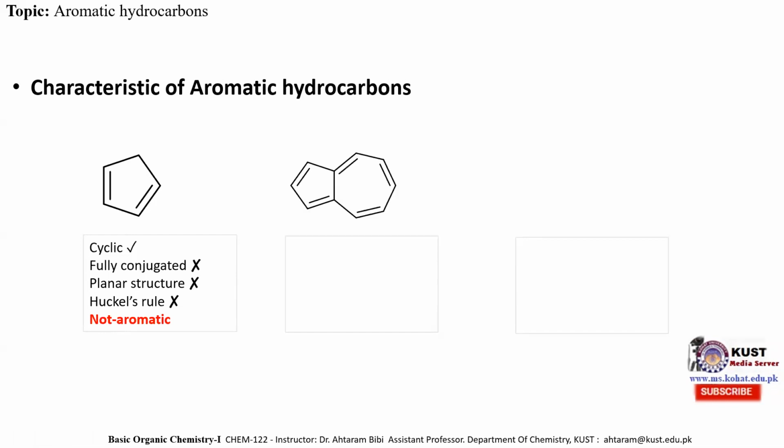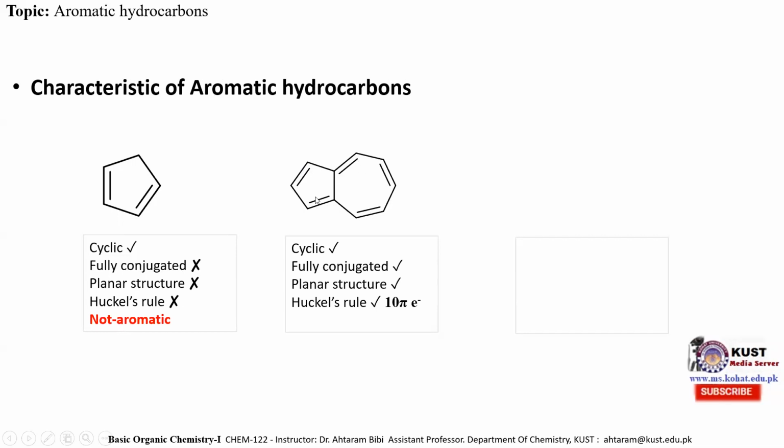The next example is the azulene molecule. It is a cyclic molecule. It is fully conjugated. We can see that each carbon atom in this ring molecule is sp2 hybridized. It consists of alternate carbon-carbon double and carbon-carbon single bonds. So it is fully conjugated. Each atom is sp2 hybridized. So it means that it has a planar structure, and it obeys the Huckel rule.